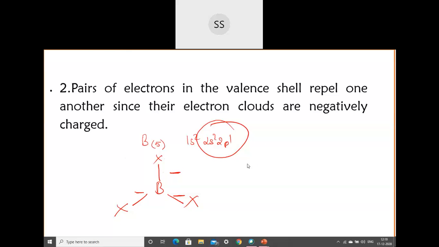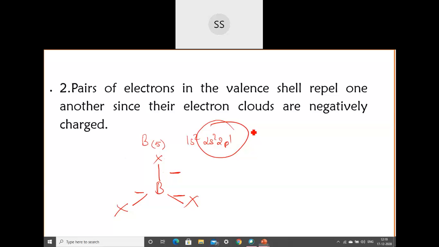Your electron clouds also, since they don't like each other, their charges are the same. You cannot put them in one place. If you are putting them together, arrange them in such a way that they are at maximum distance from each other. So that is the next postulate: these pairs of electrons tend to occupy such positions in space that minimize the repulsion and maximize the distance between them. When you have two or more pairs of electrons, since these electron clouds are negatively charged, you can't put them together. You can't make a bond like this.